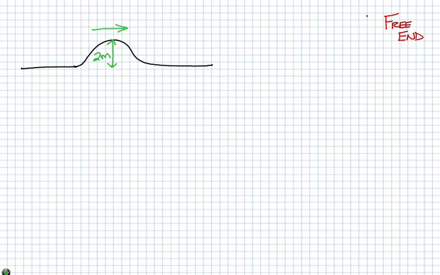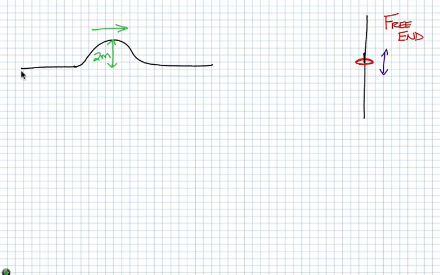Now let's say there's some kind of ring here that allows this end to be free. So this ring is capable of moving up and down. We therefore know that whatever wave is reflected off of this free end is going to be sent along the top, the positive side, above the equilibrium point. So if I send this wave down, it's going to hit here, and it's going to travel back with the same amplitude: 2 meters down, 2 meters back.